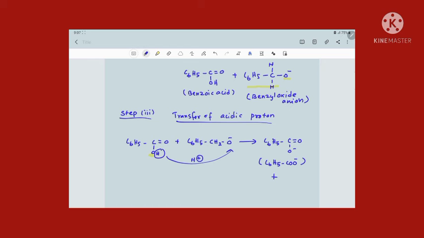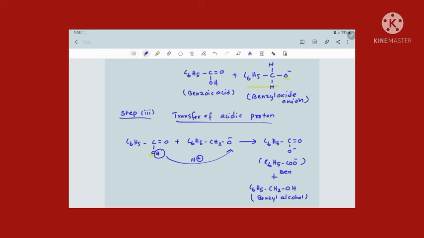Plus, when the H plus ion goes to the other compound, the O minus H plus becomes OH, isn't it? So it gives C6H5 single bond CH2OH, which is nothing but benzyl alcohol, a reduced product of benzaldehyde, isn't it? The previous one is nothing but sodium benzoate actually. C6H5COO minus is nothing but benzoate ion.